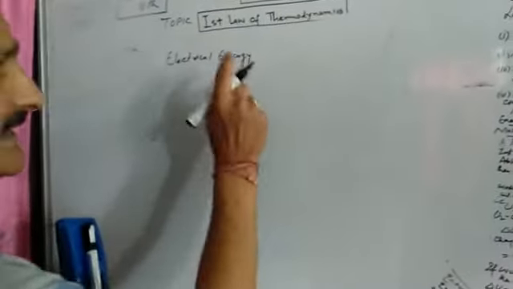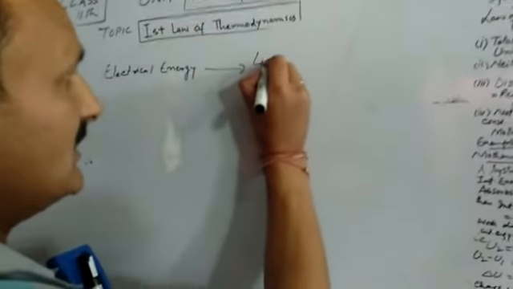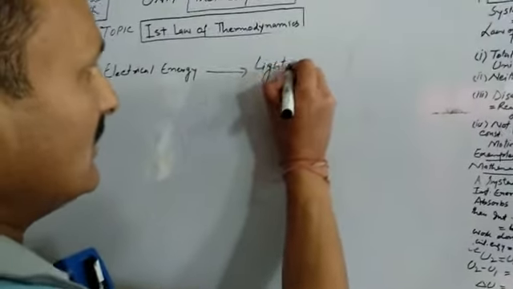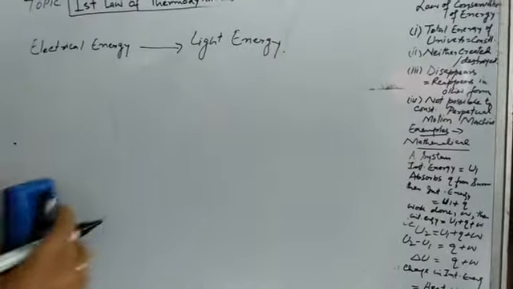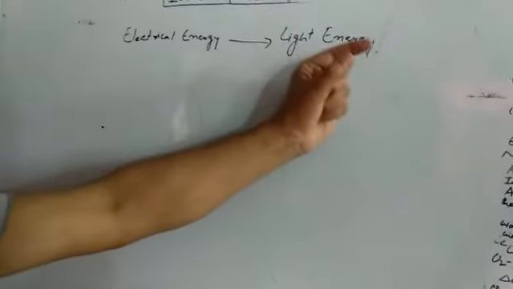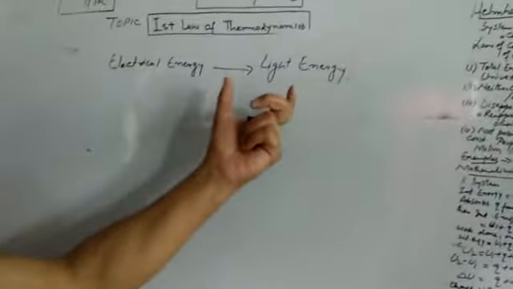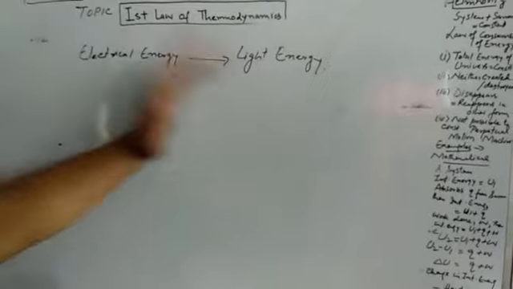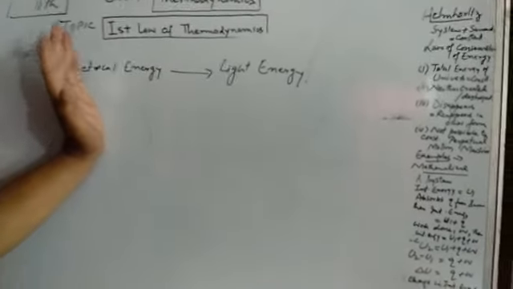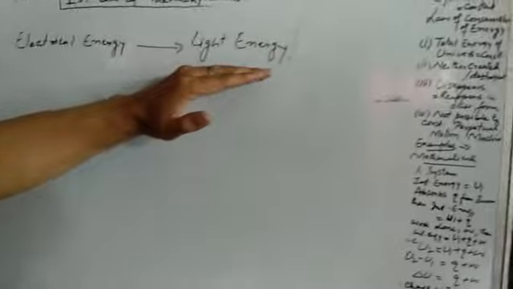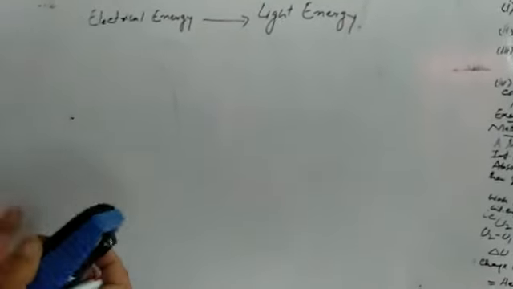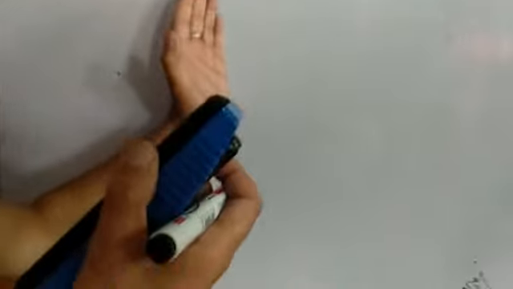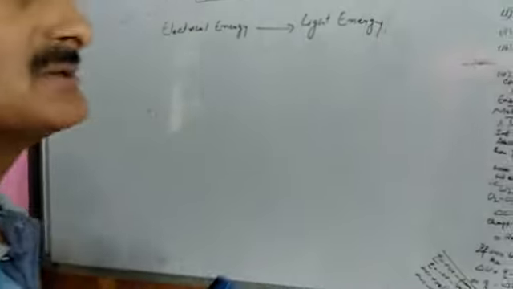And when electrical energy is converted into light energy by means of an electric bulb, this example shows that one form of energy can be changed into another form, and the electric bulb is a live example of this conversion. So energy has transformed, but it has reappeared. Electrical energy is consumed, it has disappeared, but at the very next moment that energy again appears, that is, light energy is formed.